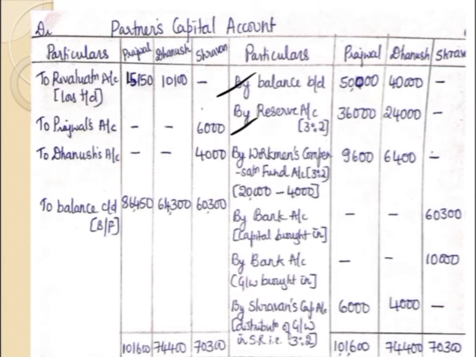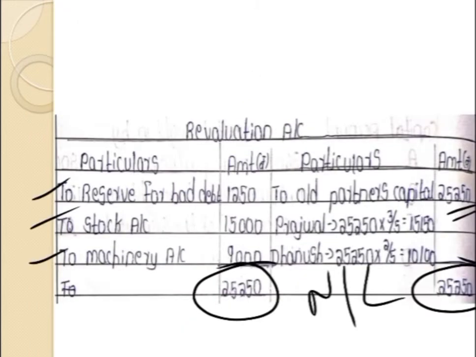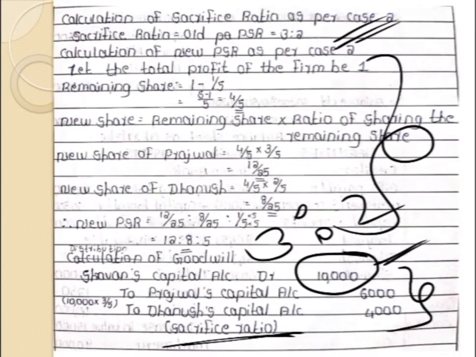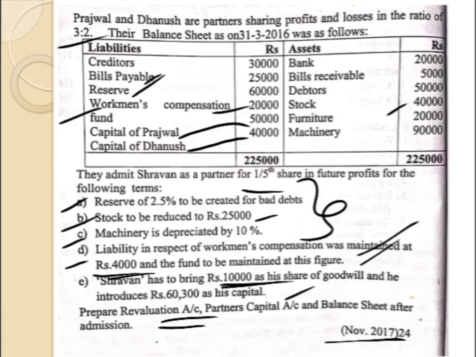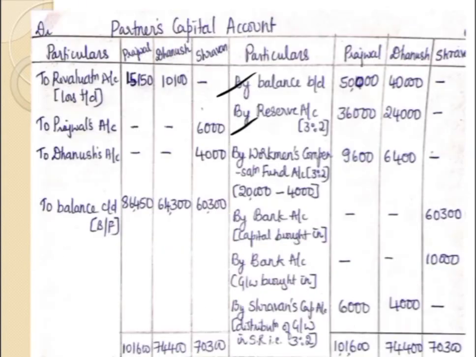Then the next step, after the general reserve, we have to see the other accumulated reserve. In this question, the other accumulated reserve is the workmen's compensation fund. The total fund we have is 20,000, but out of that the 4,000 liability should be deducted. The excess fund is 16,000. So that should be distributed again between the old partners in the old profit sharing ratio, which is 3:2. It comes to 9,600 and 6,400.